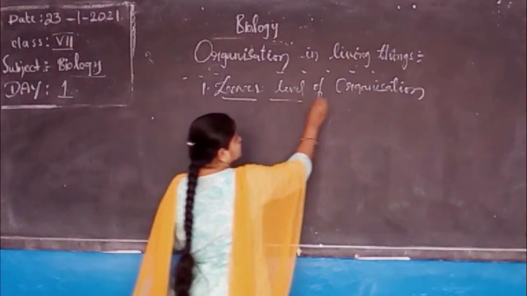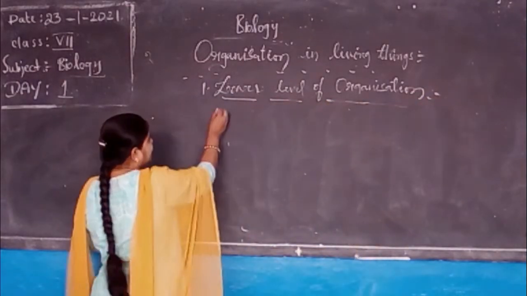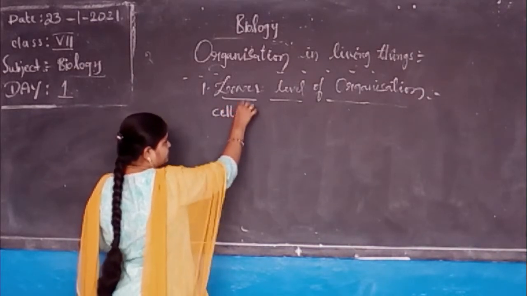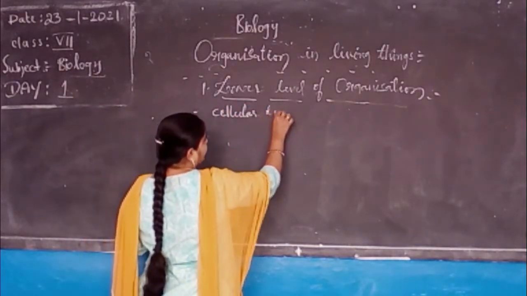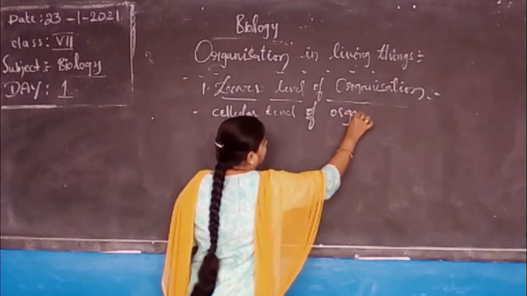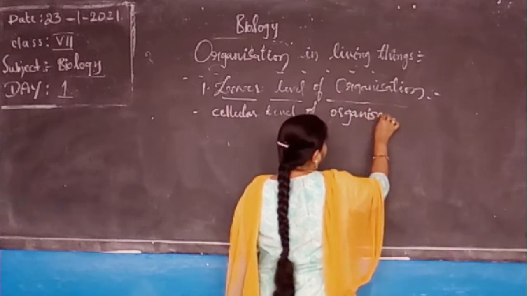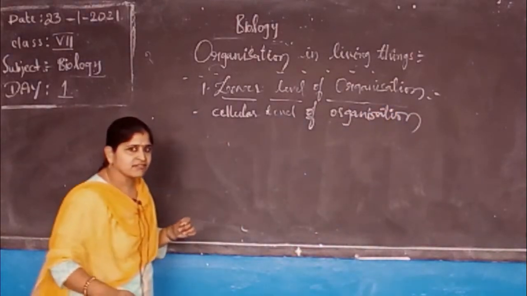Now, under this, first we have to talk about cellular level of organization. What do you mean by cellular level of organization?